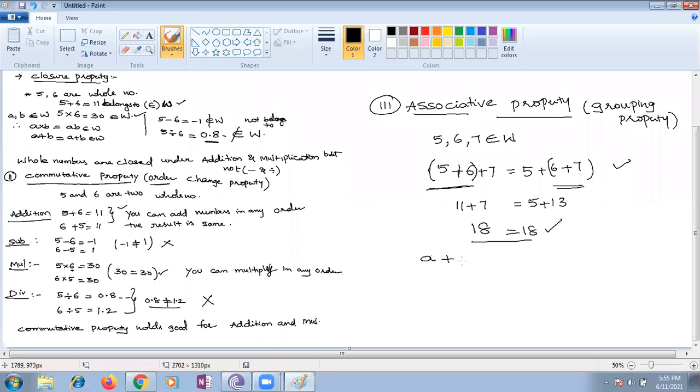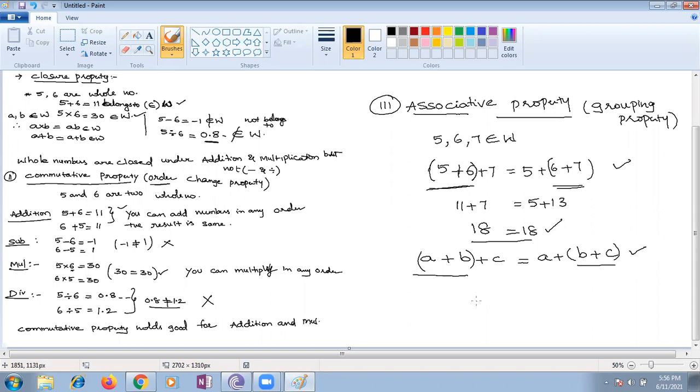Suppose you want to add any three numbers a plus b plus c. You can group a plus b together first, then add c, or you can group b plus c together and add a. This is the way we can do it, but the result remains the same. So the associative property, the grouping property, holds good for addition.